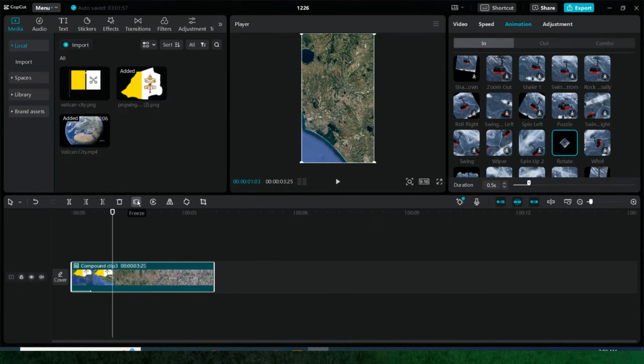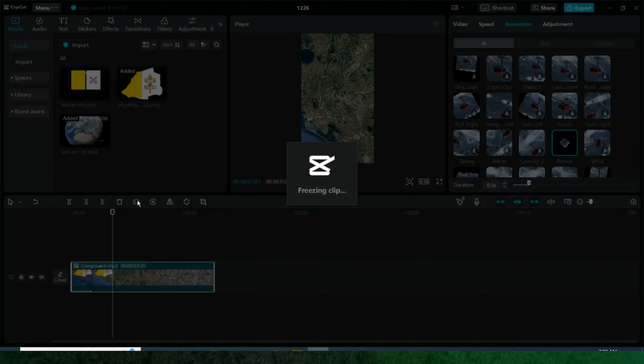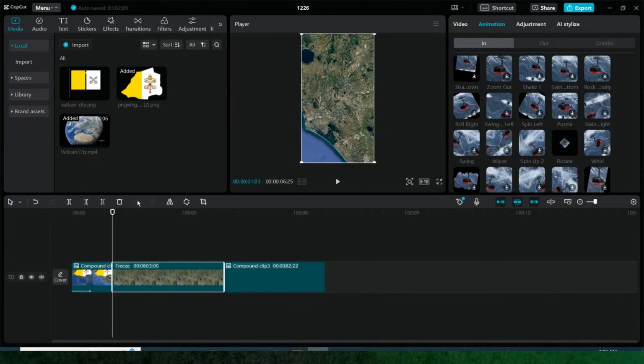After that, we need to add text, but first select this clip and click on this freeze button. After doing this, our clip freezes for a while so we can add text upon it. Now click on Add Text and type 110 acres.